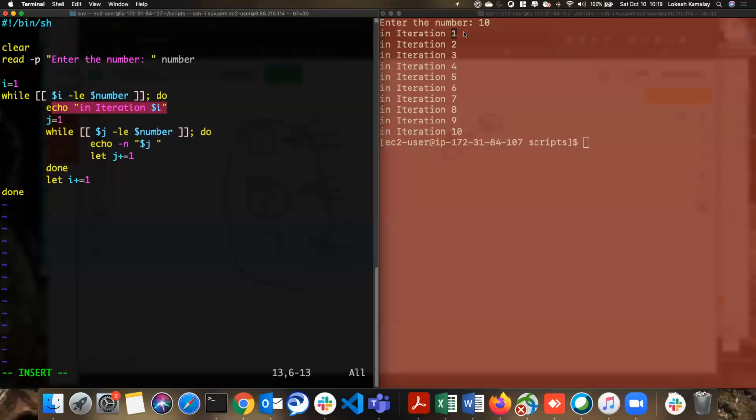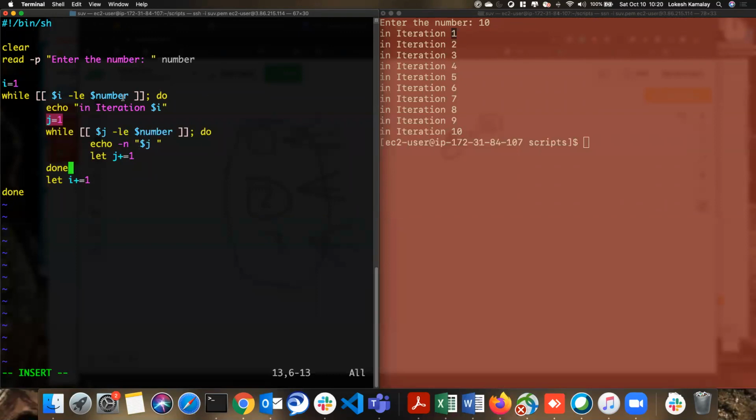Now the iteration number 2. Again we are setting j is equal to 1. So we are resetting. Like when you do dumbbells 10 times, in a second iteration, again you start from 1, right? Not from 11. That's why I'm setting j is 1. Now j 1 less than or equal to 10. Yes. Again print 1, 2, 3, 4, 5, 10.